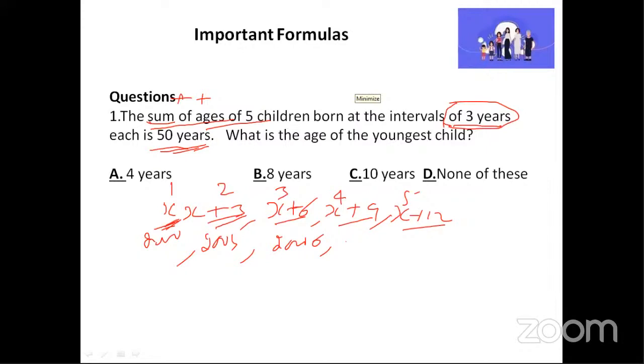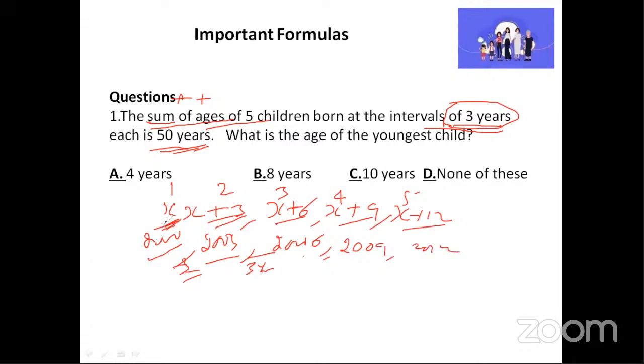See, I'll just repeat it once again, no worries. Observe carefully. In the question it is shown sum of ages of 5 children born at intervals of 3 years is 50 years. What do we mean by that? Suppose the first child is born in the year 2000, then the next child will be born in 2003, after a 3 year gap. Then another child after 3 years, that is 2006, then 2009, then 2012. This is just an example.